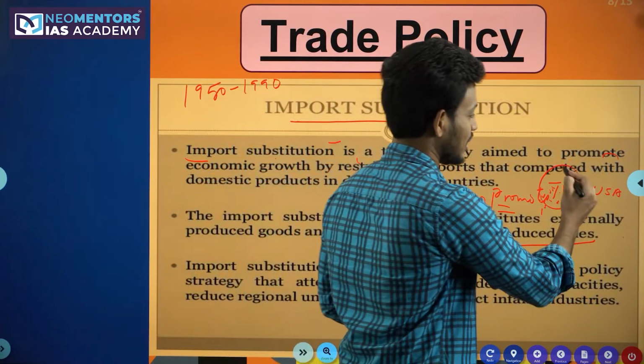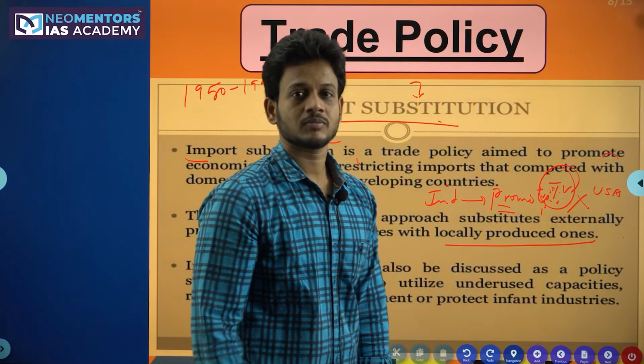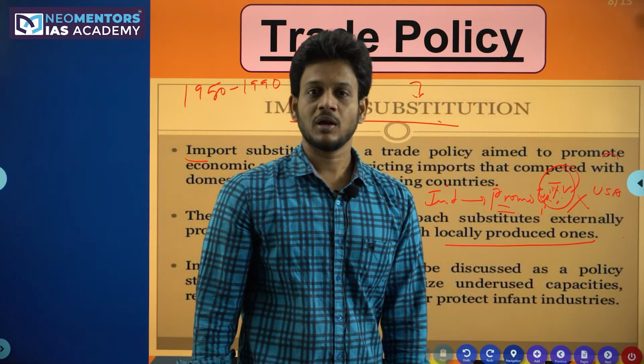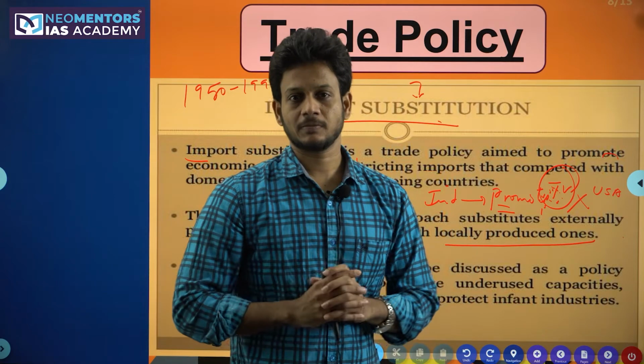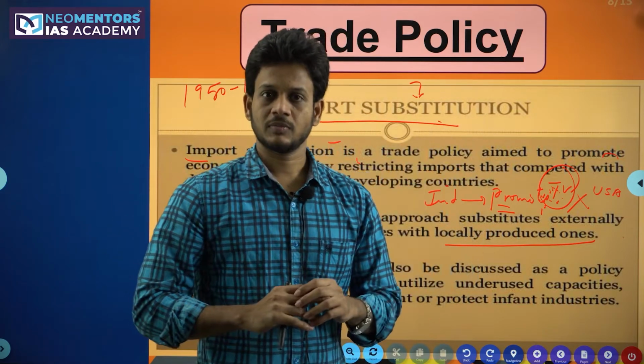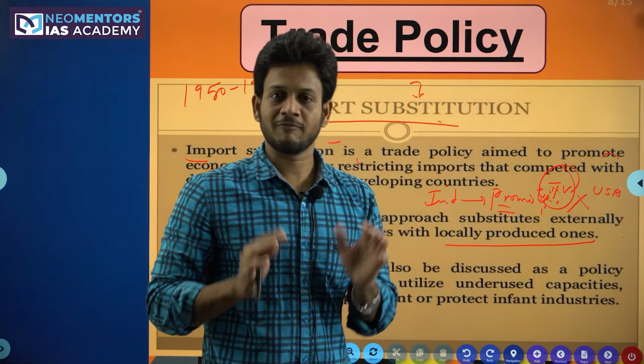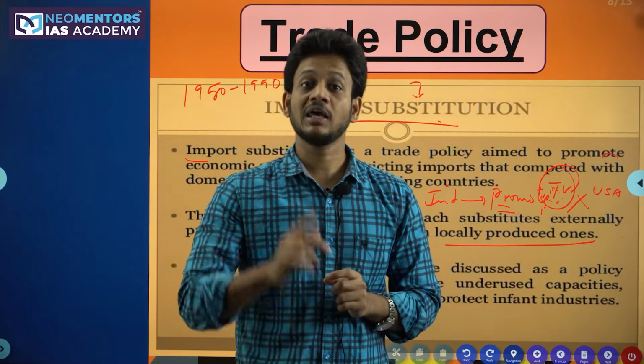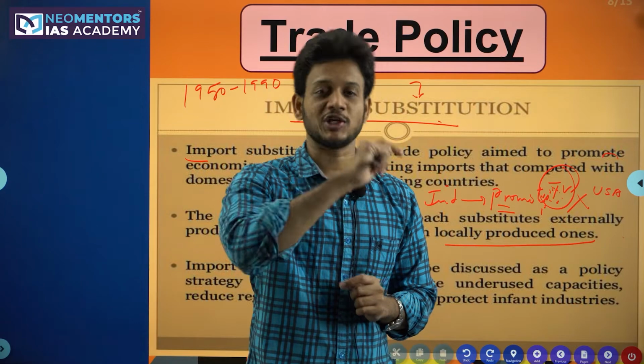Other than this company, no company is producing TVs. There is no competitor to this company. For example, if there is only the Pulsar bike in the Indian market, if no other bike is available, if Pulsar is a monopoly, then people will certainly buy the Pulsar bike, even though it has some quality issues.